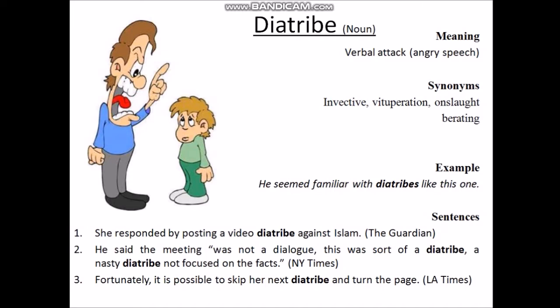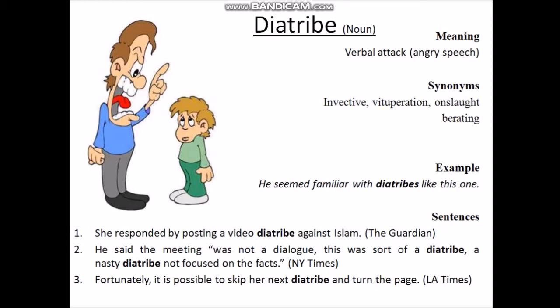He seemed familiar with diatribe like this one. And that means he is familiar with the verbal attack like this one. See the picture how a parent diatribes his son. So move on to the sentences. Our first sentence is: she responded by posting a video diatribe against Islam. That means she posted a video which gives a verbal attack against Islam.